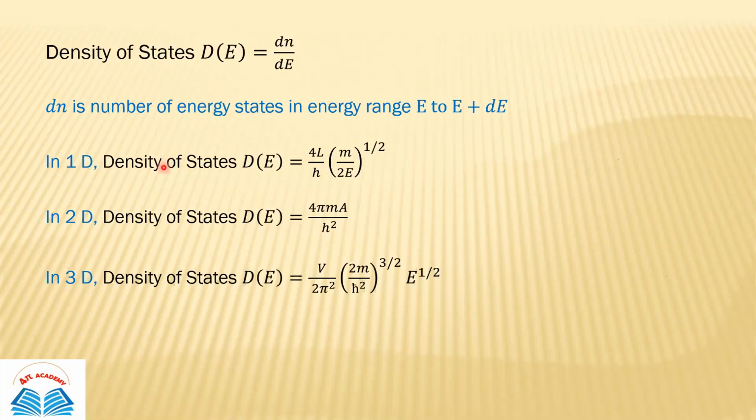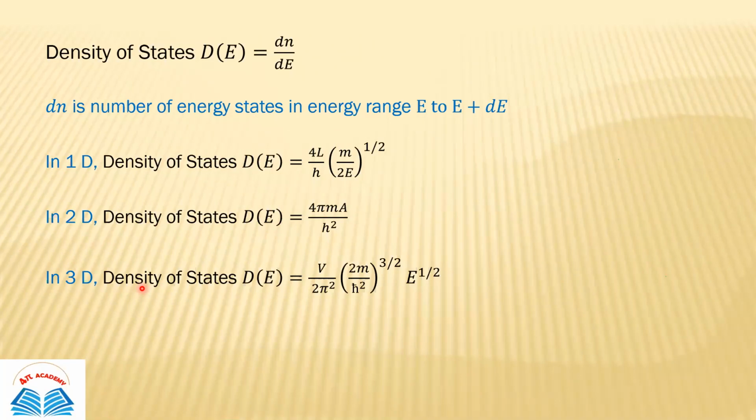I'm not giving you the derivation of the formula because it is a very lengthy process. We just tell you the formula of density of states for each system. For 1D, it will be 4L upon h, (m upon 2E) to the power 1 by 2. For 2D, the density of states will be 4 pi mA upon h square.